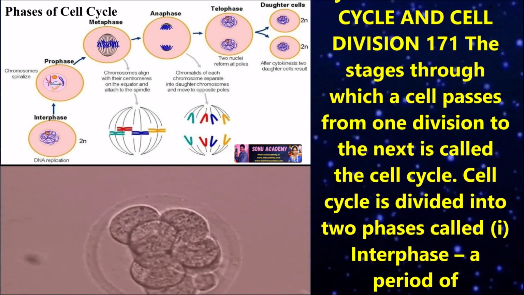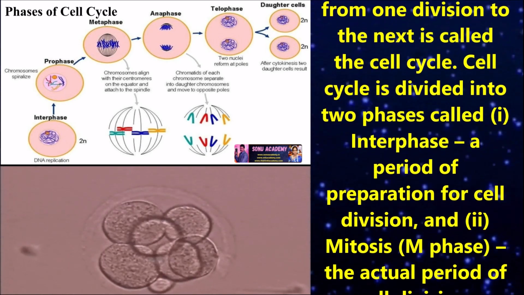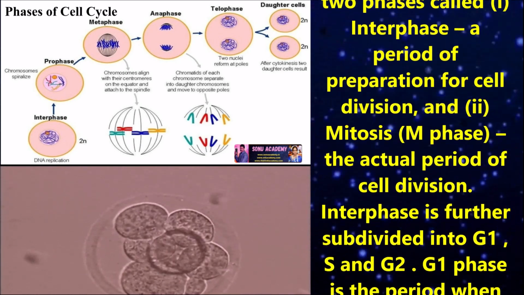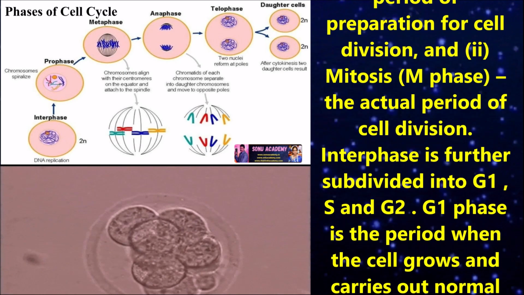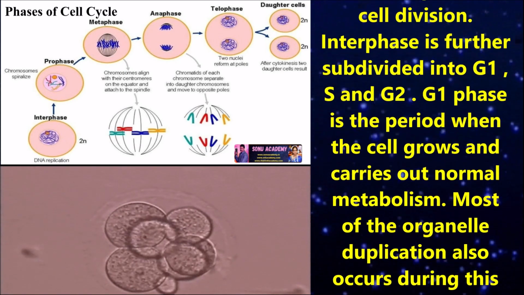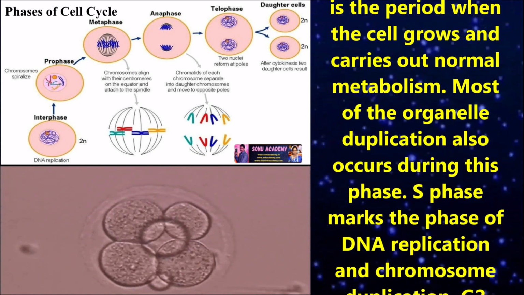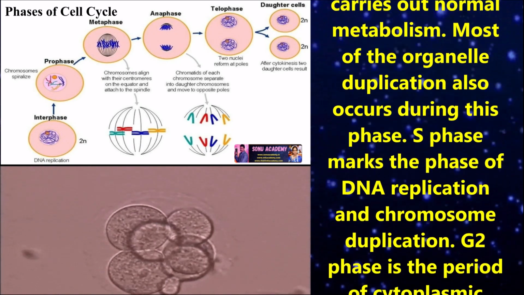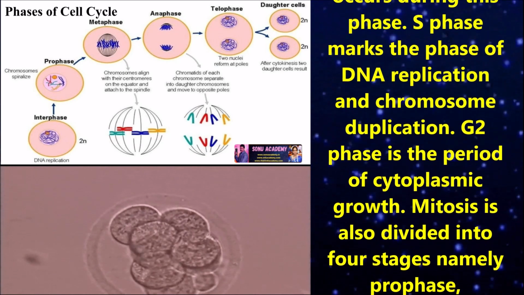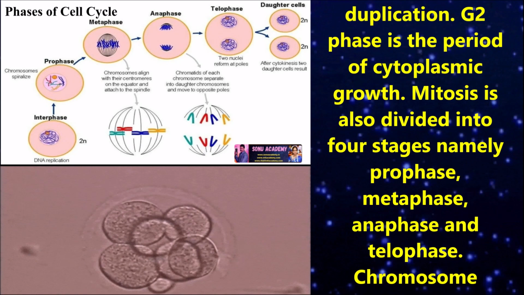The cell cycle is divided into two phases called interphase, a period of preparation for cell division, and mitosis, the M phase, the actual period of cell division. Interphase is further subdivided into G1 phase, S phase, and G2 phase. G1 phase is the period when the cell grows and carries out normal metabolism. Most of the organelle duplication also occurs during this phase. S phase marks the phase of DNA replication and chromosome duplication. G2 phase is the period of cytoplasmic growth.